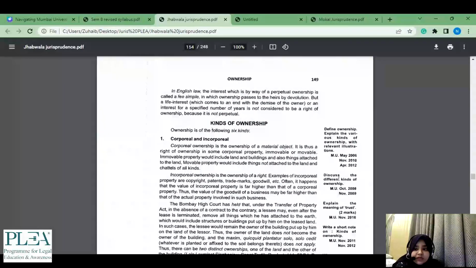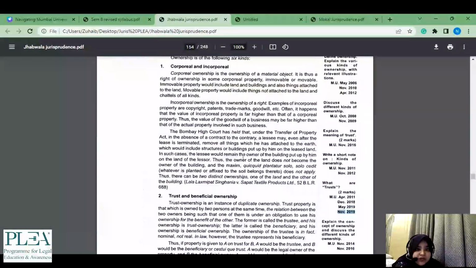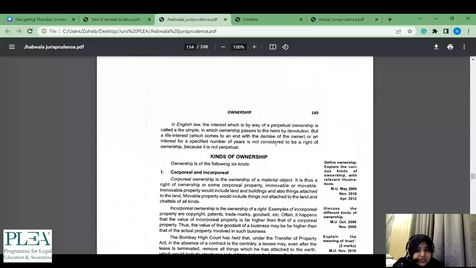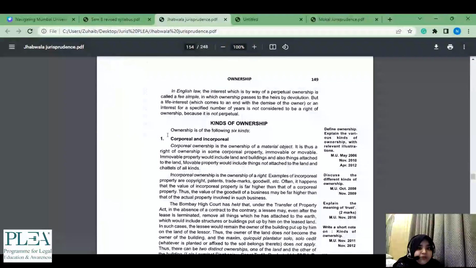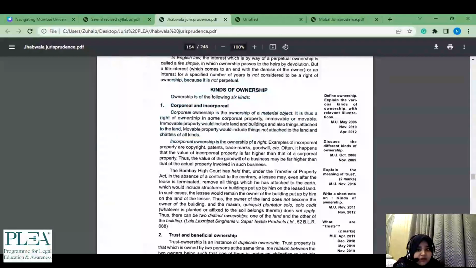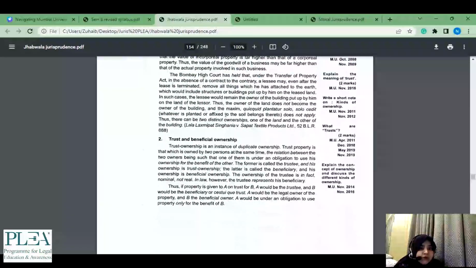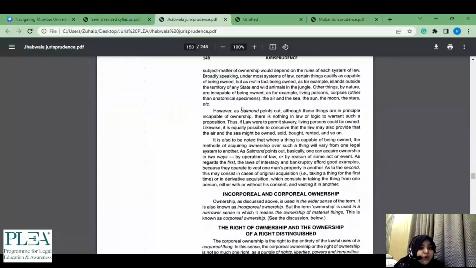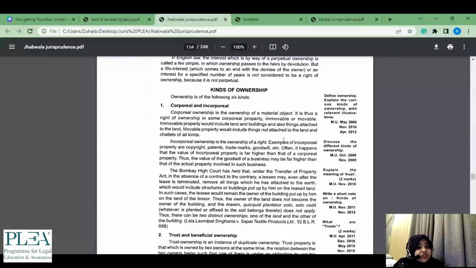See, this has been asked many times. Last paper tak this was asked, what are trusts and everything. So now when you have come for ownership, always मतलब जैसे ये किया था कि 4 essential पढ़ लिए ऊपर से roughly. कॉर्पोरेट एंड कॉर्पोरेट ये बहुत इंपॉर्टेंट है. If you see, this is why it is important to start with your past year papers first. अगर तुमने past year papers already if you have gone through 5 papers, you would know कि भाई ये तो पूछा गया है बहुत बार, and that is why जैसे इसके लिए किया था कि चलो बाद में पढ़ लेंगे सब्जेक्ट मैटर थोड़ा, that you won't do for this topic. You would come and you would say, अच्छा ये बहुत बार पूछा था, एक बार इसको at least let's just read through it once, right? So then you went through this, ये सब हो गया.